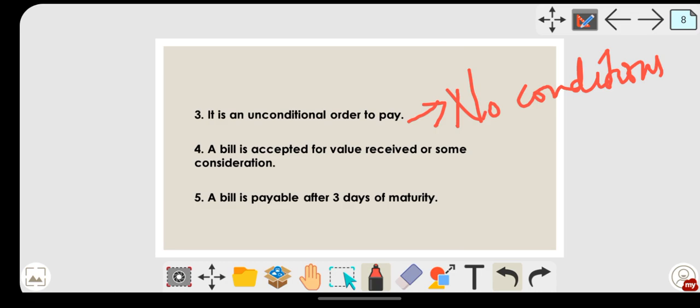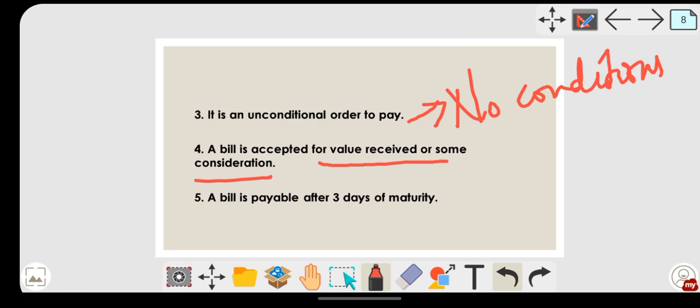A bill is accepted for value received or some consideration, that is, there must be some dealing between the two parties. Maybe buying and selling, or some other activity, maybe somebody has taken a loan from the person, so during that time there must be some consideration.